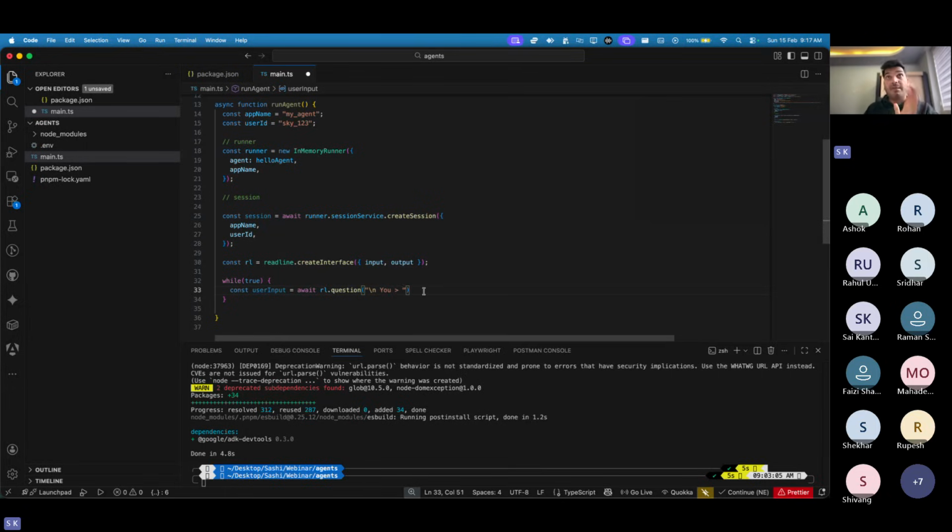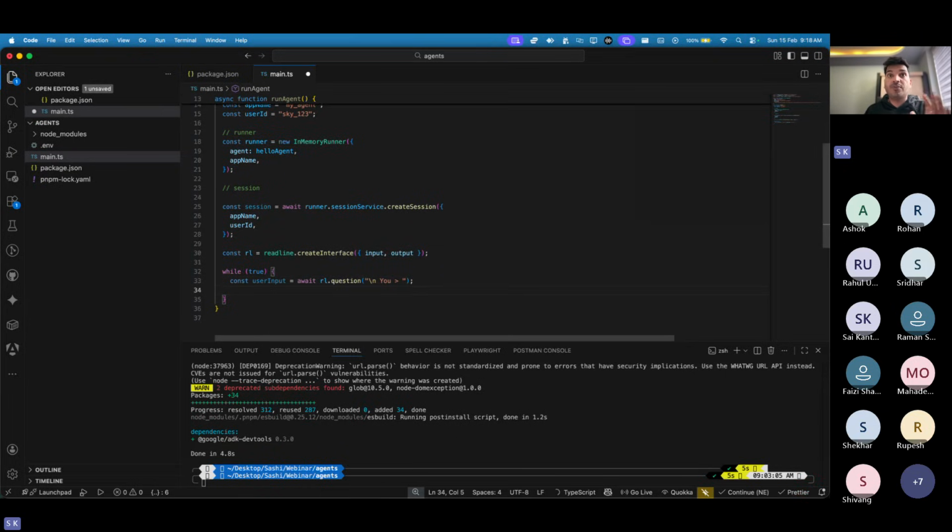But always remember, if you have a while loop, it has to be broken. There should be some condition which breaks this loop, or else it will be continuously on. So whenever you use a while loop, always remember to have a break condition. And that break condition, I'm going to put it over here.